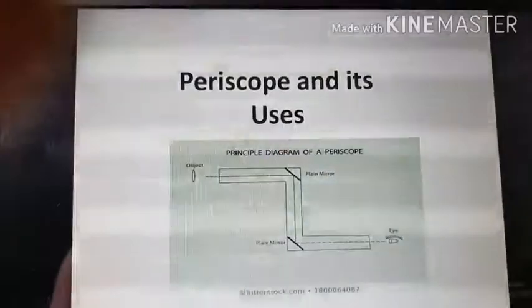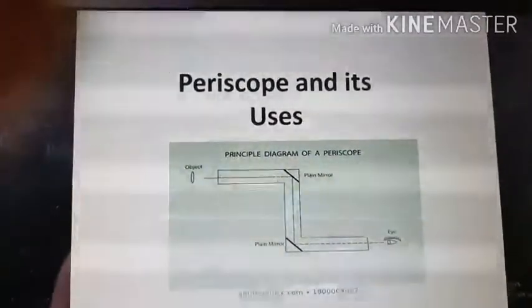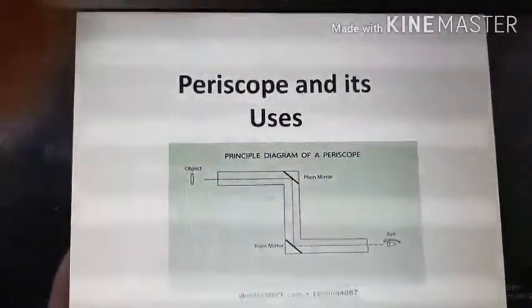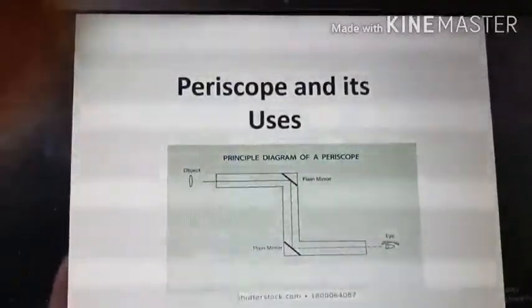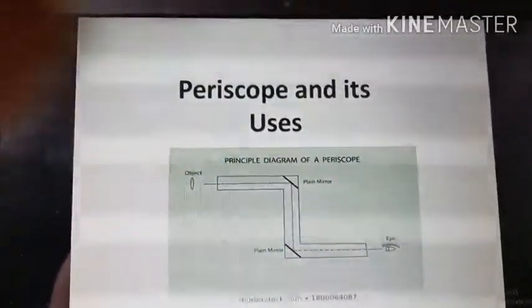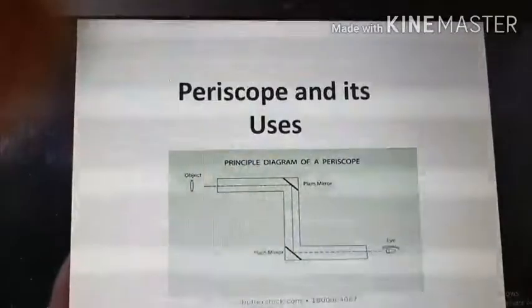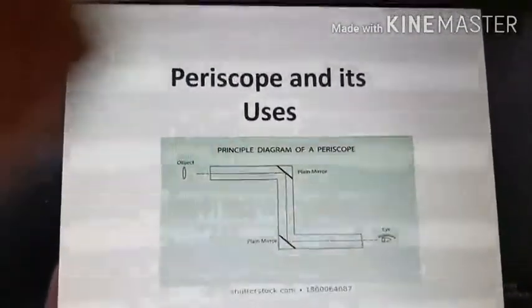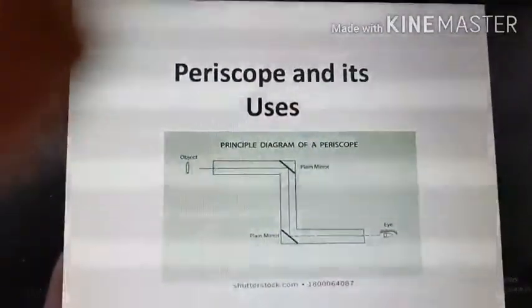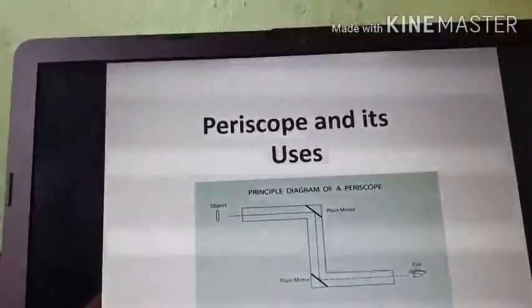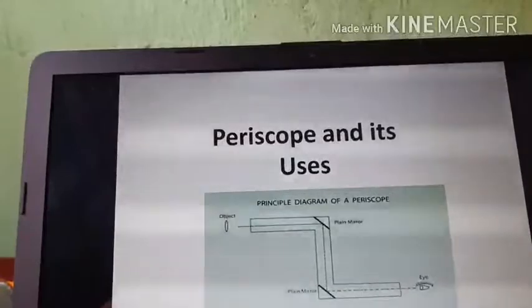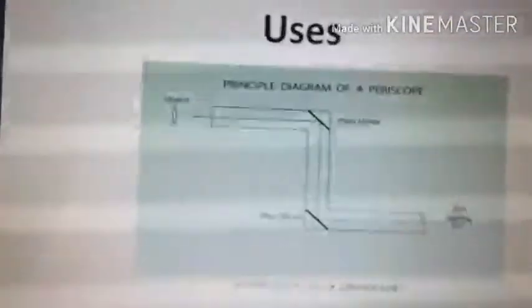For example, by using a periscope we can see the objects on the other side of a high wall which cannot be seen by us directly. The periscope makes use of two plane mirrors to see over the top of things. A periscope works on the reflection of light from two plane mirrors arranged parallel to one another. Now look at the picture here.